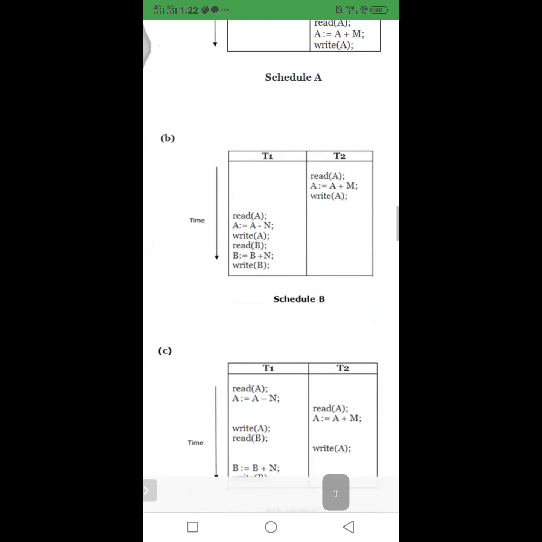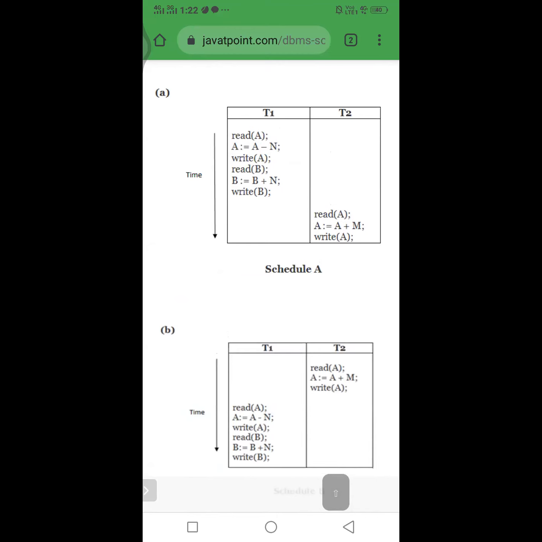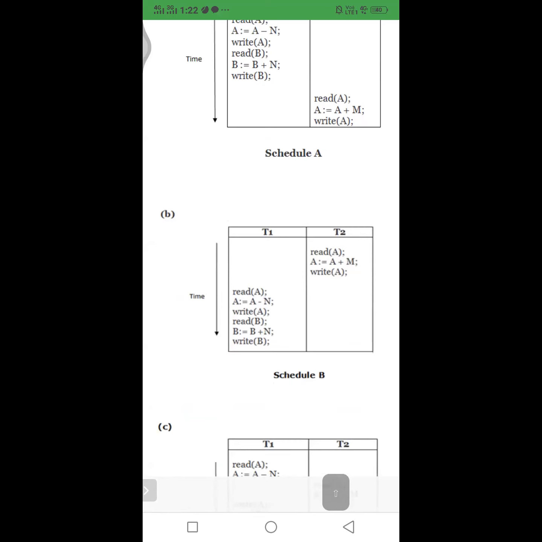In B, after the completion of T2 starts the execution of T1. Here T2 is followed by T1, and here T1 is followed by T2.